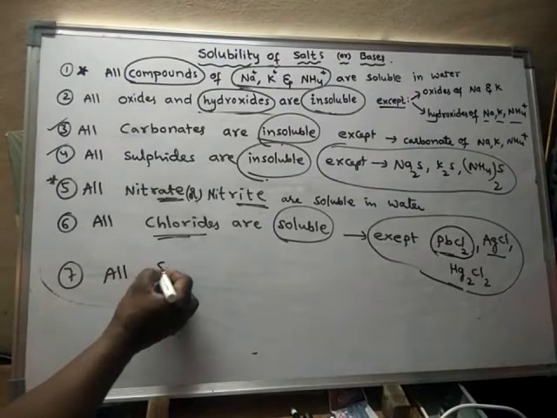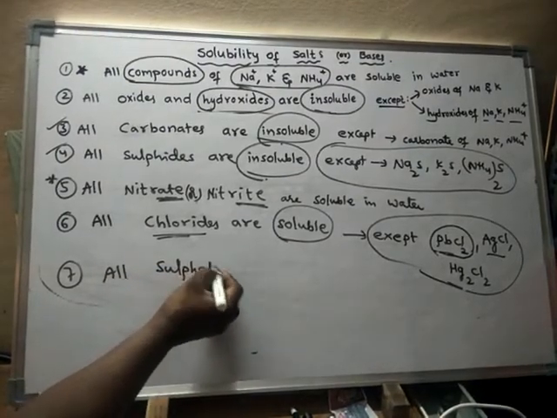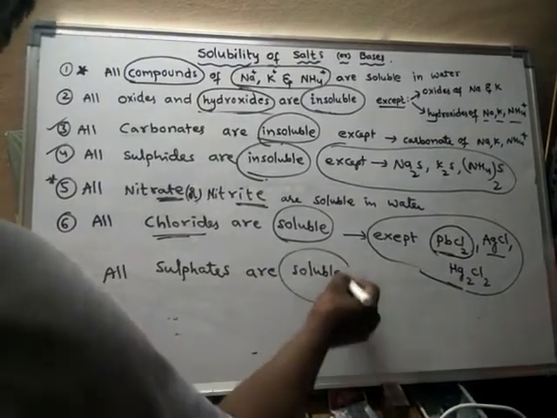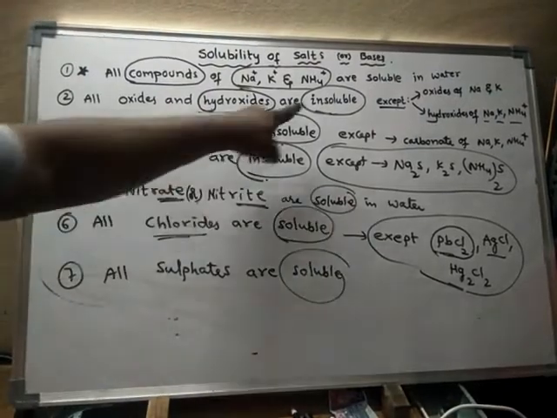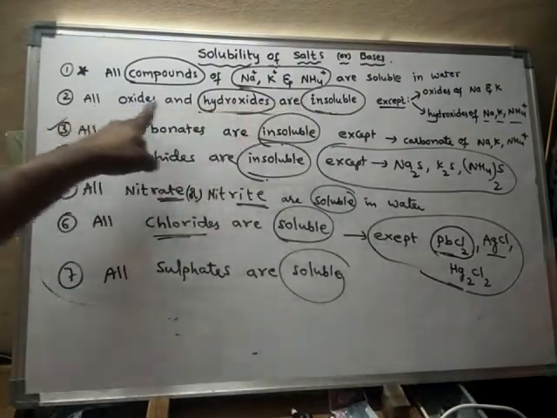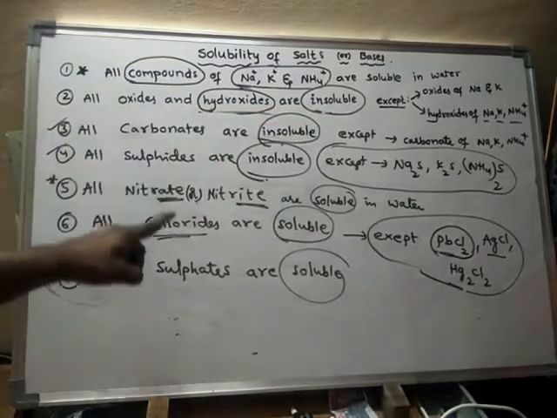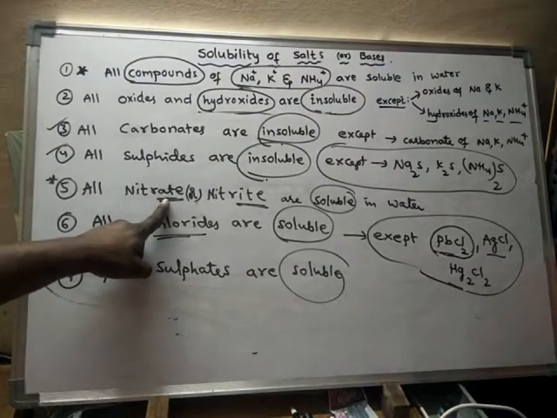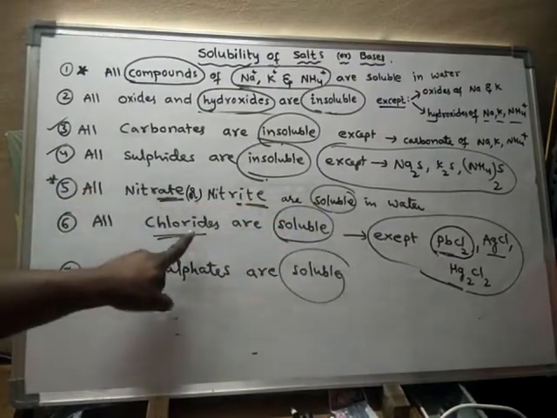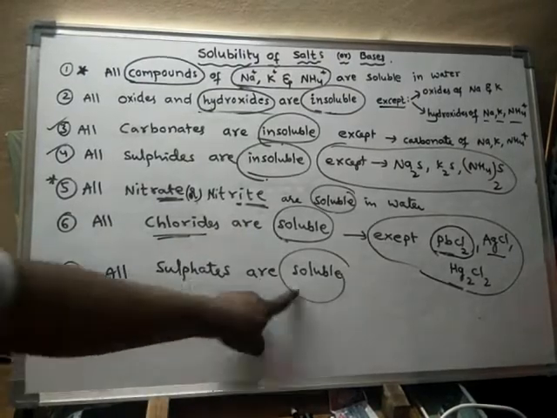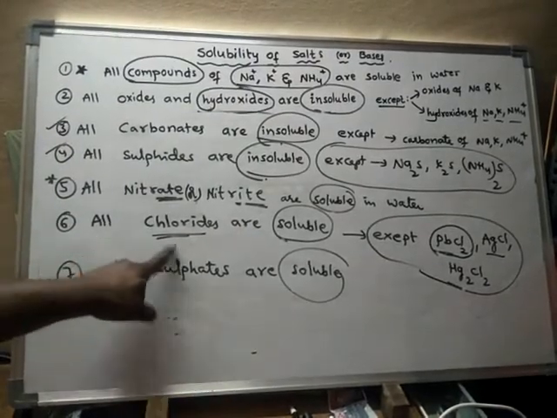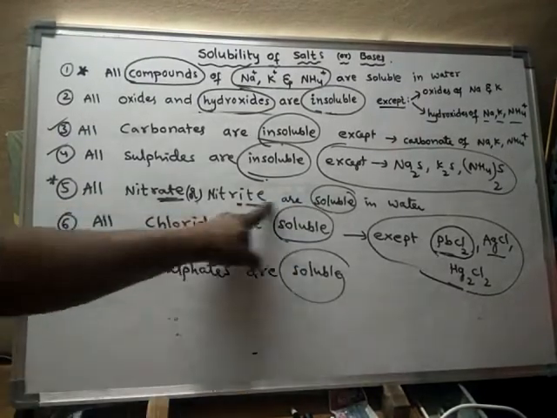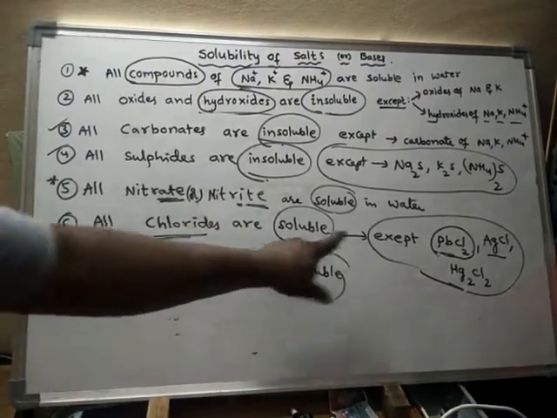Next, all sulfates. This is also important. All sulfates are soluble. Look here, these are insoluble: oxides and hydroxides are insoluble, carbonates are insoluble, sulfides are insoluble. But nitrates are soluble, chlorides are soluble, sulfates are soluble. That means all sulfates, all chlorides, all nitrates, all nitrites are soluble. For nitrates there is no exception, but here there is an exception.